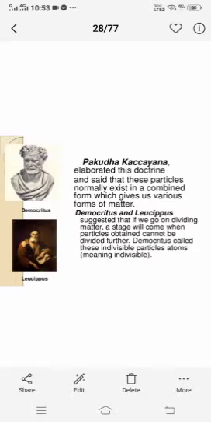After Maharishi Kannada, who said that matter is padarth, whatever we see around us, and that padarth is divided into tiny pieces, the tiniest indivisible piece is Parmanu. Further, Pakuda Katyama said that these tiny particles combine together and form different matters. That is according to Pakuda Katyama.